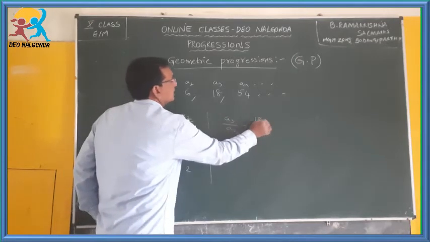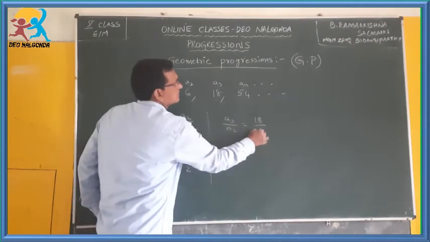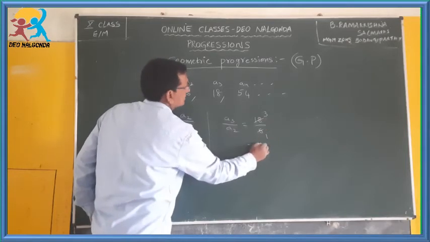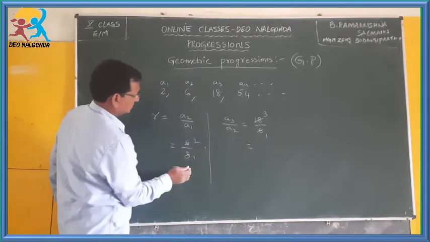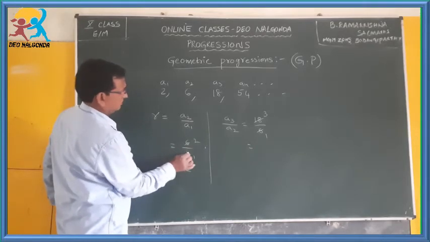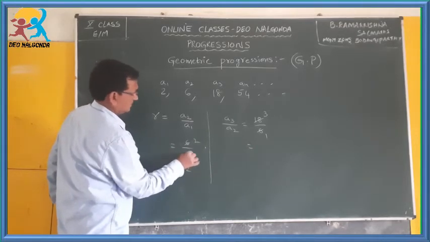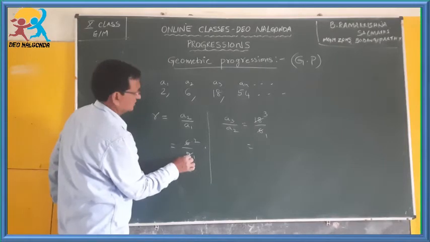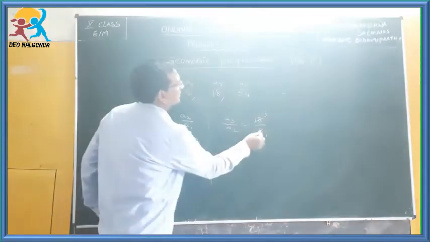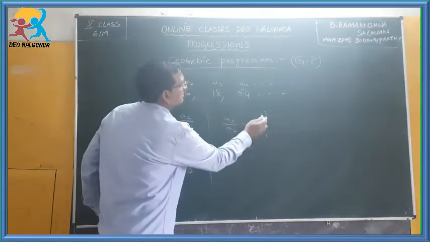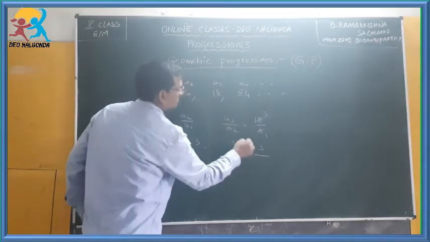What is A3? 18. A2 is 6. 6 threes are 18, so you will get 3. So here also R is equal to 3.